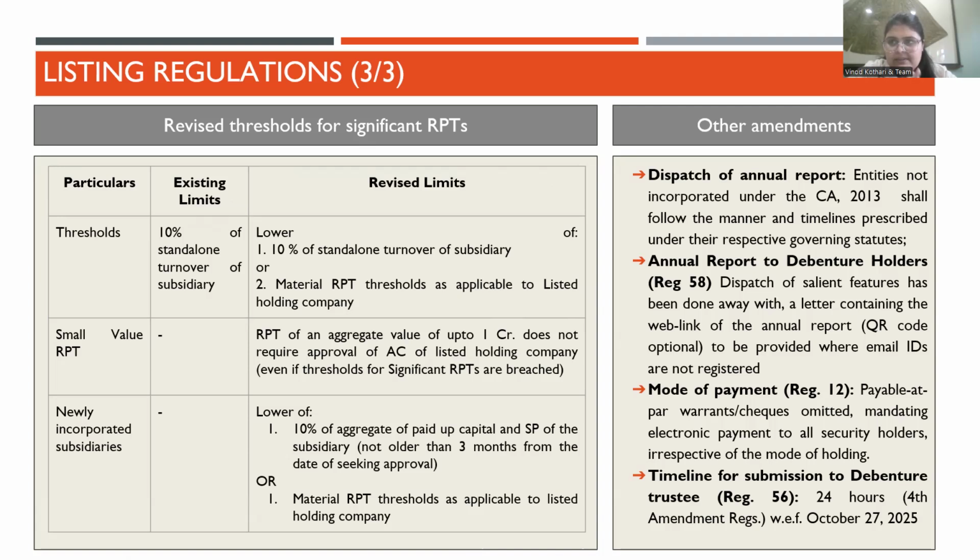But that requirement has been done away with now, and it has been made at par with the equity listed entities, where a simple letter containing the web link of the annual report can be circulated. And for the requirement of Regulation 56, which requires the issuers to make certain submissions to the debenture trustees, there was no timeline provided under that regulation earlier, which has now been provided as 24 hours.